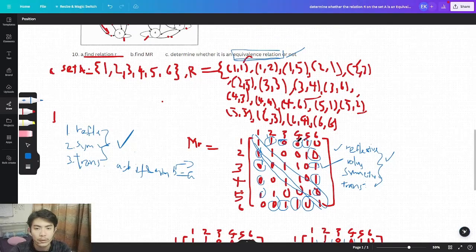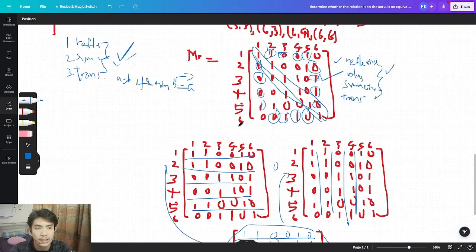4 1 and 1 4 are 0 0. 5 1 and 1 5 are 1 1. The next one, 6 2 and 2 6 are 0 0, 3 6 and 6 3 are 1 1, 3 6 and 4 6 are 1 1. The last one, 6 5 and 5 6. So all of them have symmetrical relations. Thus we can say that it is a symmetric relation.